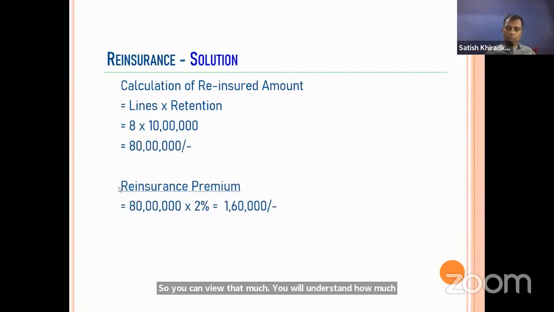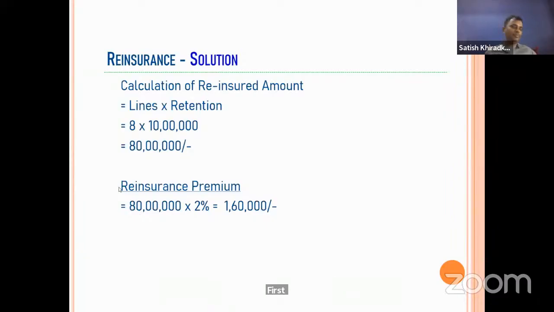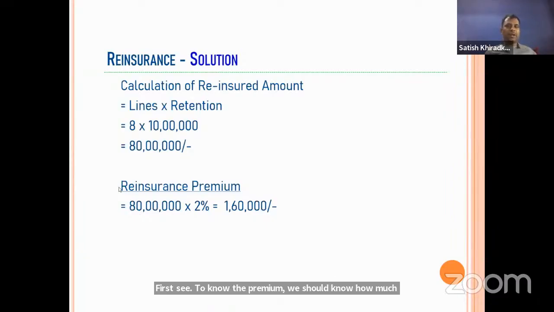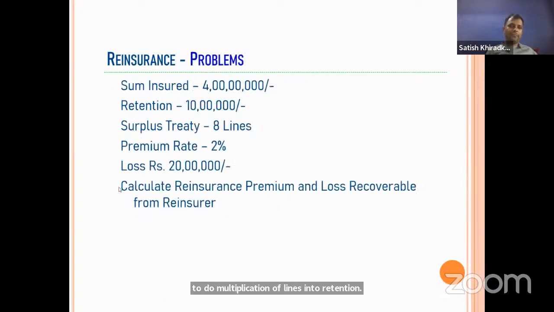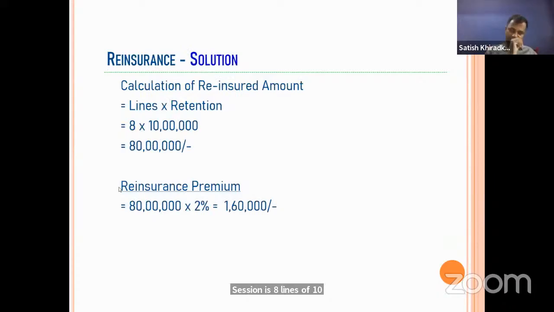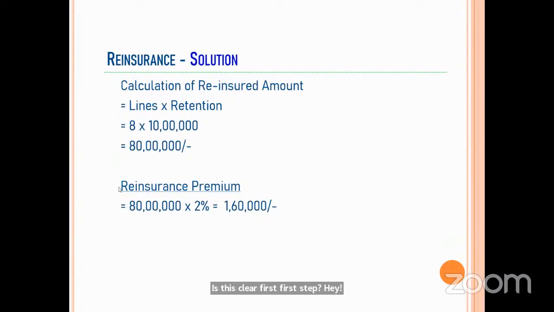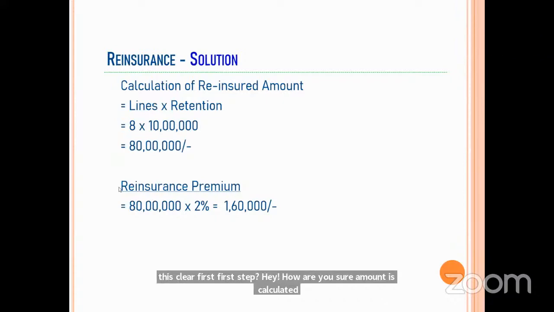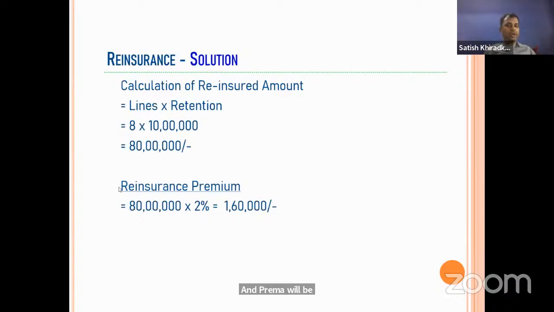First, to know the premium, we should know how much is the cession, that is, the reinsured amount. To know that, we multiply lines into retention. Cession is 8 lines of 10 lakhs each, so cession is 80 lakhs. Is this clear? And premium will be on the basis of the sum assured only. Rate is given 2%, so 2% on 80 lakh will be 1,60,000. Most of you answered correctly. Very good, well done.